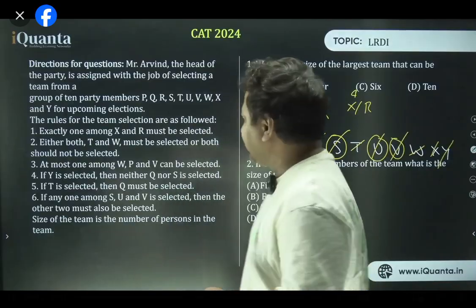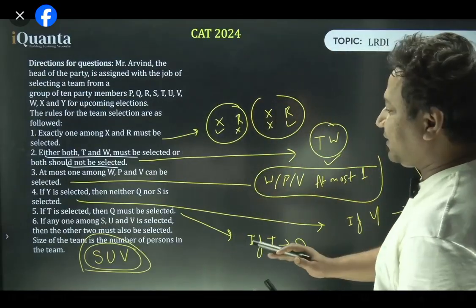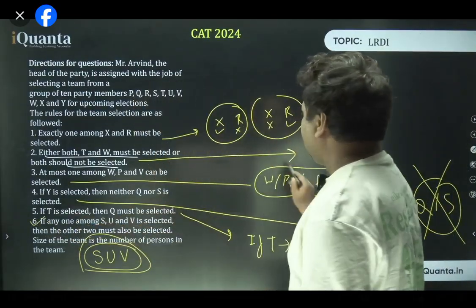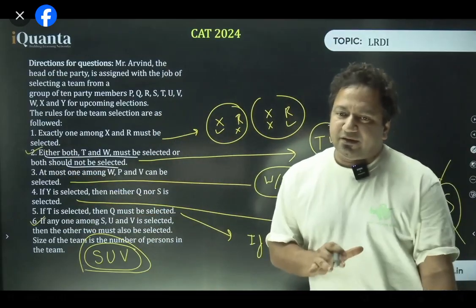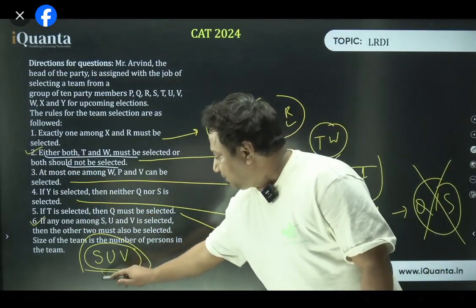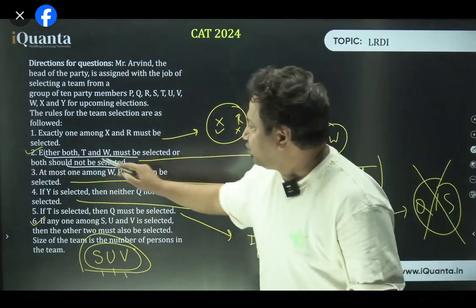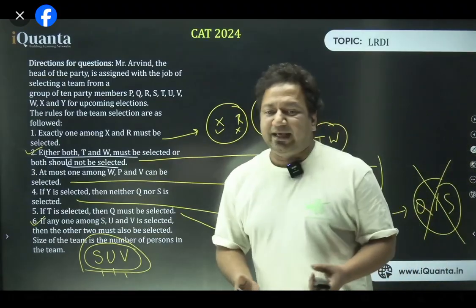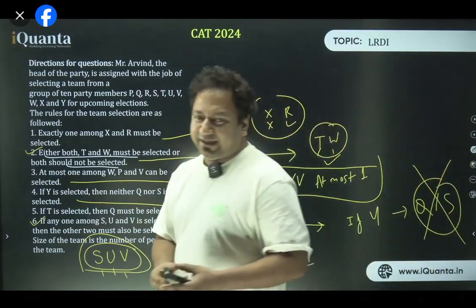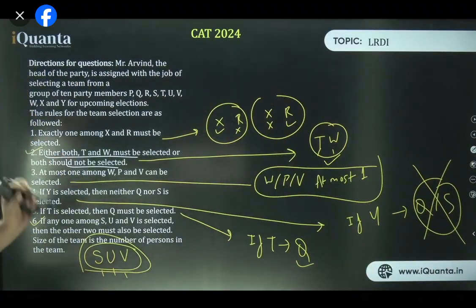Why? See, listen to me. If I want to maximize, then I would start either with point number 6 or with point number 2. Is that understood? Why? Because in point number 6, there are 3 people together, and in point number 2, there are 2 people together. So to maximize, we'll take something in which maximum people are possible. That's why we took either from statement 6 or from statement 2. Nothing else.